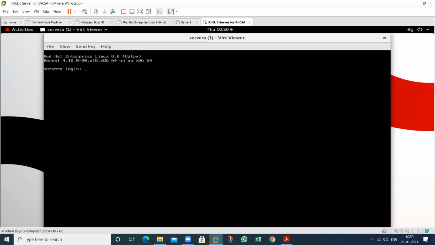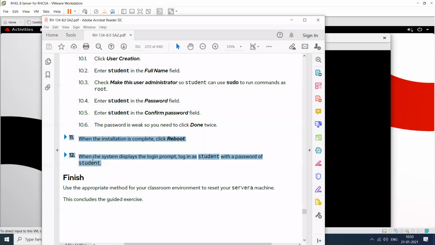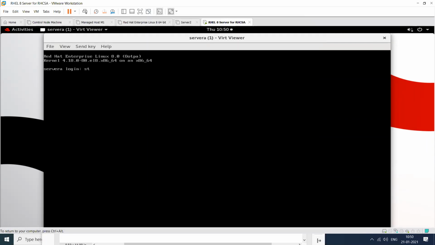See, give username and password here. After the reboot, when the login prompt is displayed, login as student with password student. So this is the last step. Type here student, then again student. See, my installation is complete. Within 1 or 2 minutes, I have completed my installation because it is only a command line installation. So this does not require more time, less memory, less hard disk space.